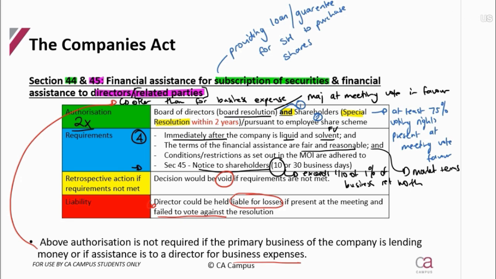They're going to give a loan to a shareholder so he can purchase shares, or they're going to give a loan to a director because he's having financial issues. And then you are going to have to say, in order for him to do that, there needs to be a special resolution, a director's resolution, liquid and solvent after. Terms must be fair and reasonable. The MOI must be adhered to, and if it is a loan to directors and it exceeds 1/10 of 1% of the net worth, the shareholders need to have notice within 10 days. If it doesn't, within 30 business days.